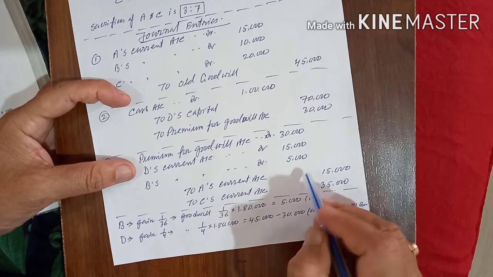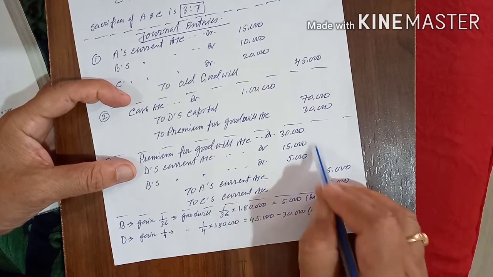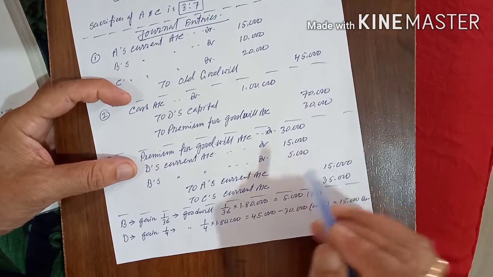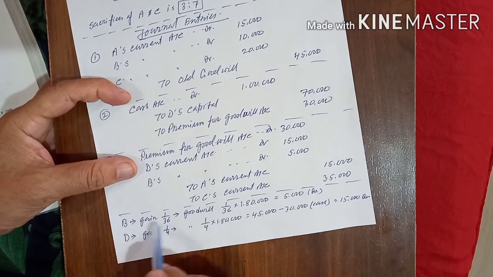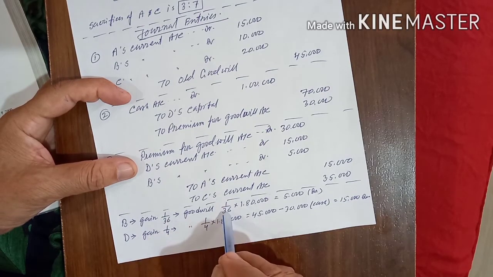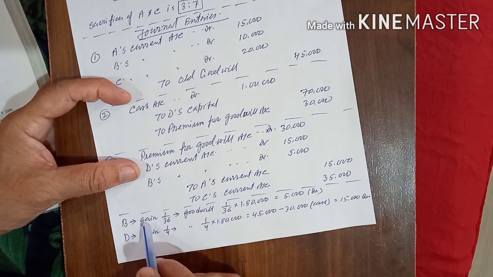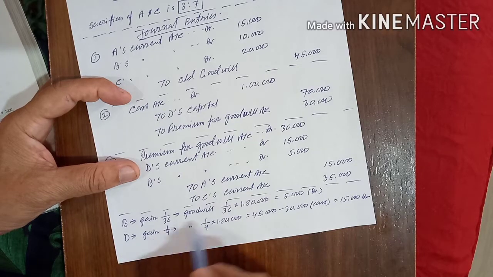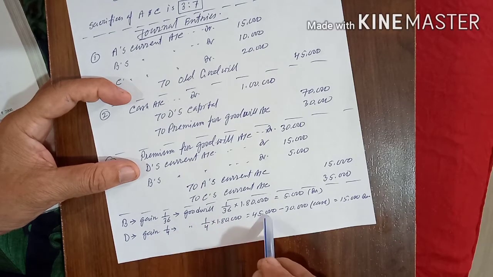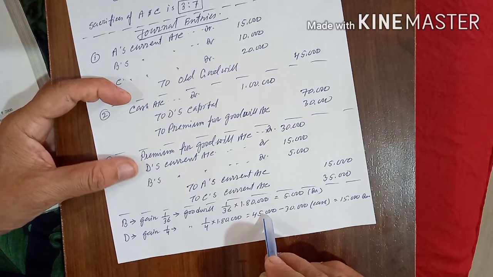Now the question is, how will we get the 15,000 and 5,000? Because B is gaining 1/36, goodwill will be 1/36 of 1,80,000, which comes to 5,000. This is the way to calculate how much B's capital will be debited and how much D's capital will be debited. D is getting 1/4 of 1,80,000, where 1,80,000 is the total goodwill, which comes to 45,000.